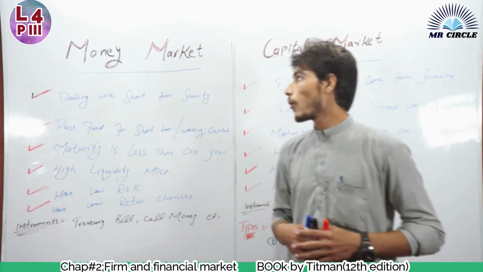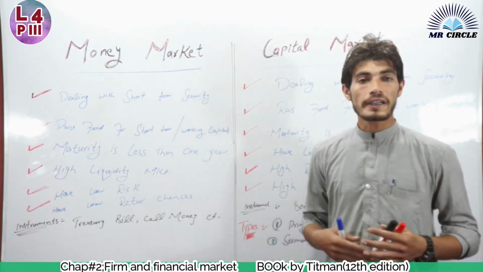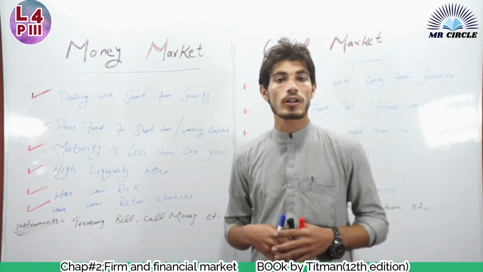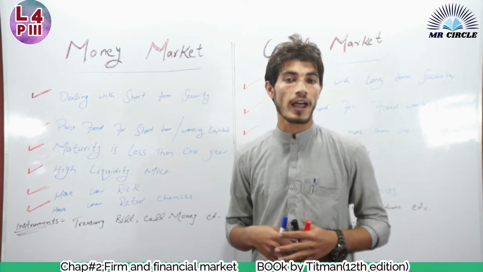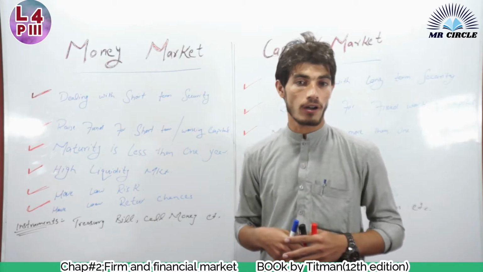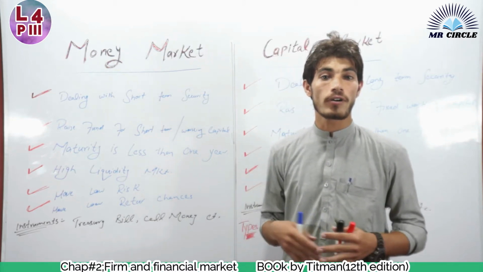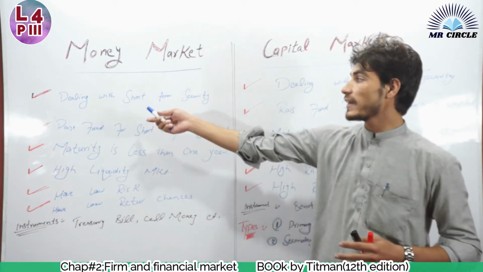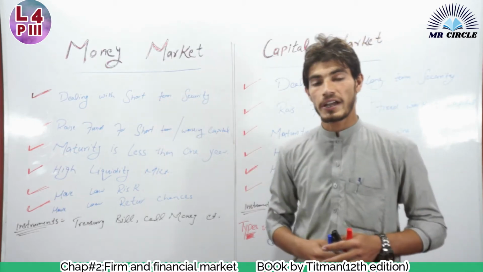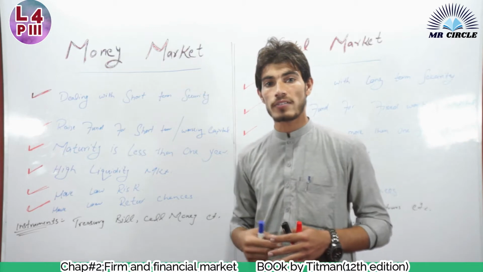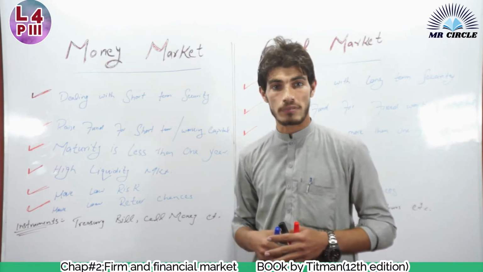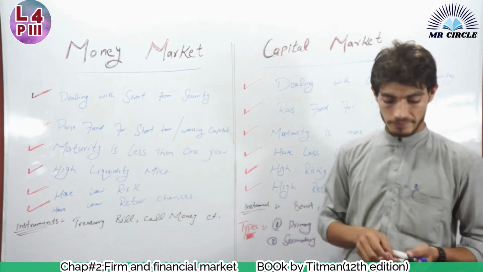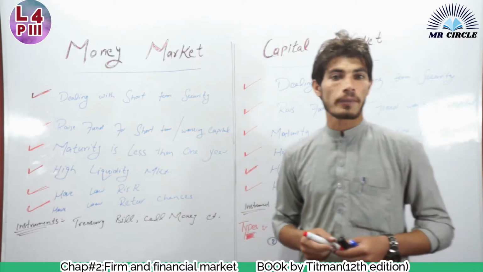First of all, we have money market. What is money market? Money market is actually a place where short-term securities are issued to raise funds for short terms or to raise funds for working capital. The money market deals with short-term securities. It means that it is used to raise funds for a short time or for working capital. What does it mean by working capital?